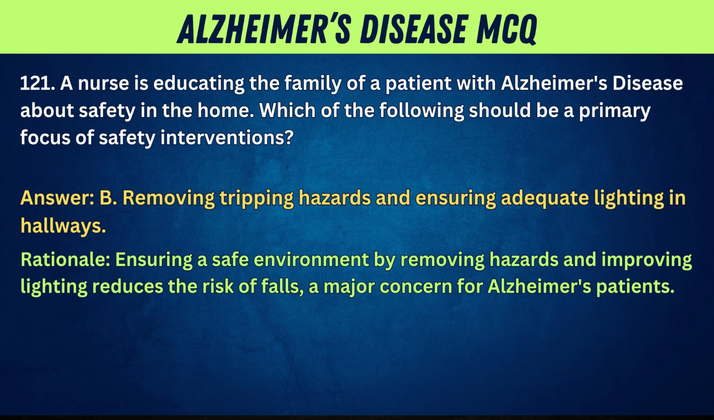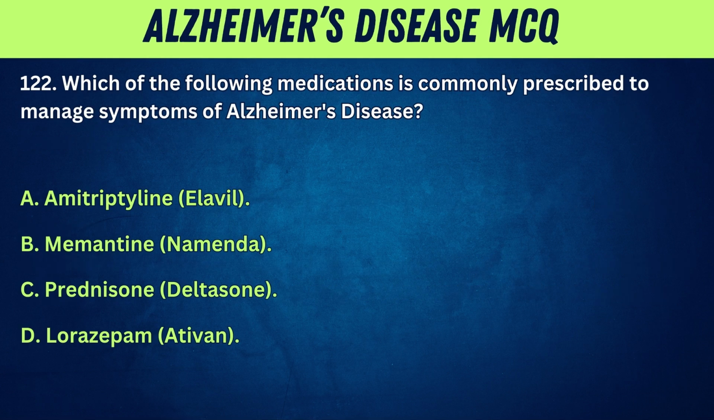Answer: B. Removing tripping hazards and ensuring adequate lighting in hallways. Rationale: Ensuring a safe environment by removing hazards and improving lighting reduces the risk of falls, a major concern for Alzheimer's patients.